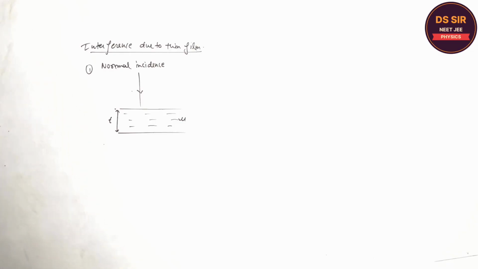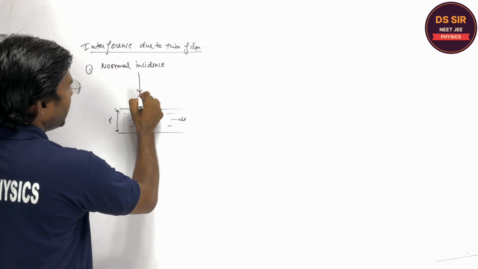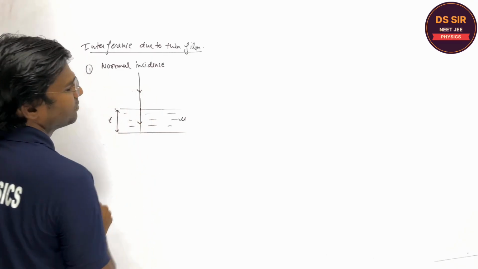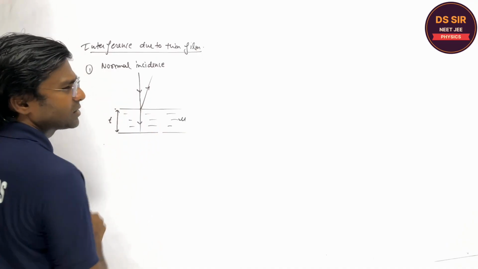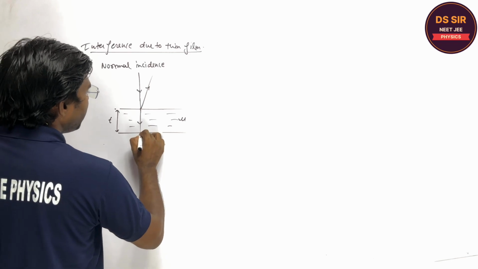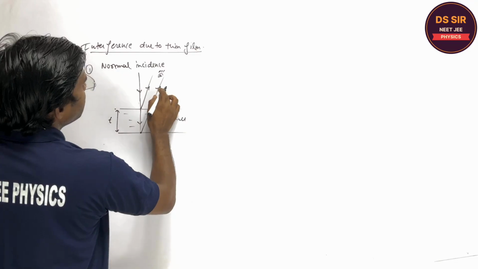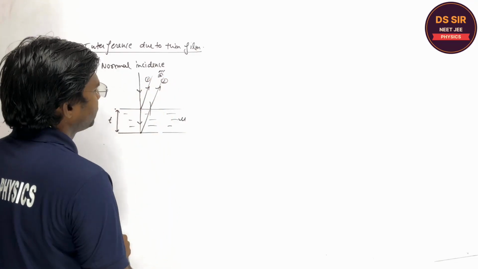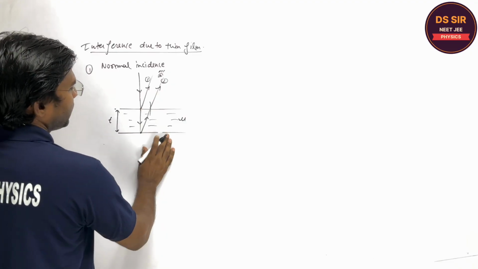Is it clear or not? If the thin film thickness is t and this is the incident light, then when the light is incident, some part will be refracted and some of the incident light is reflected from this. Now this is the refracted light. Again there is a reflection from this and a refraction from this, and when you see these two waves, you may get different colors.